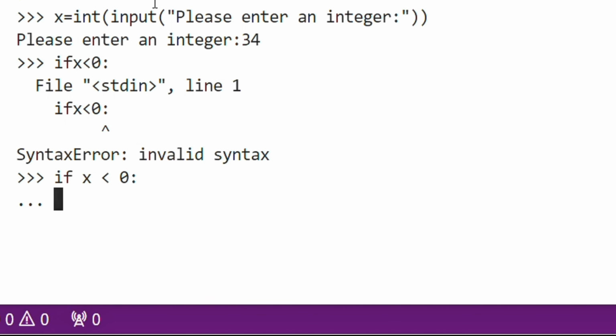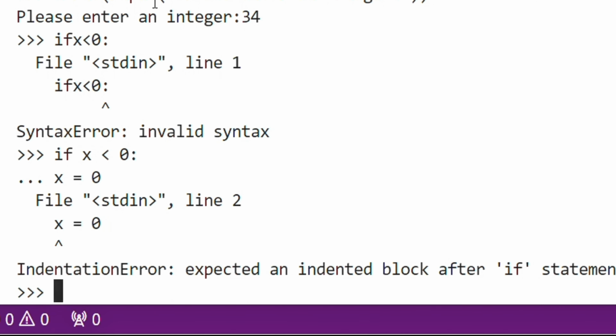See, this is how you have to write the syntax. For Python, always give the space. And now if x is equal to 0, what could it be then?